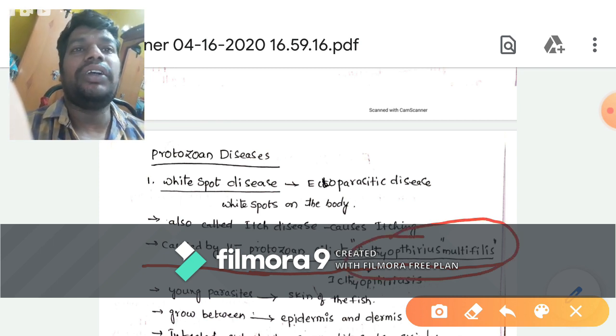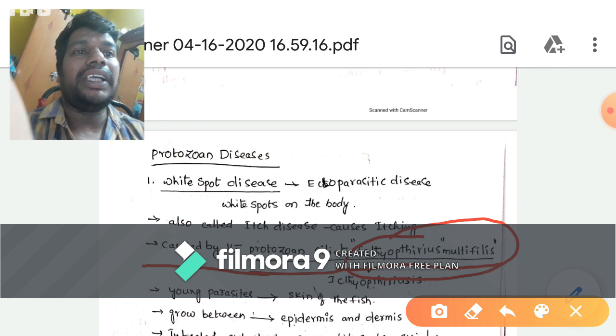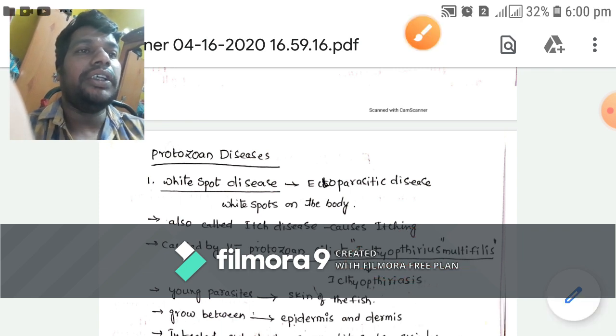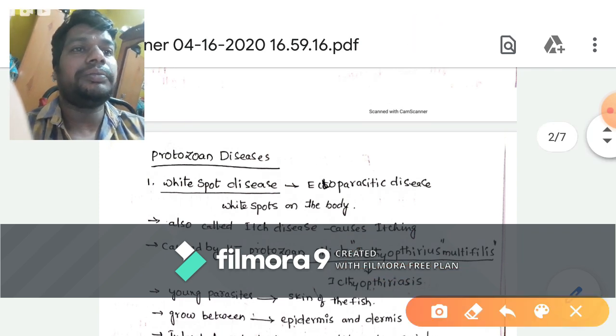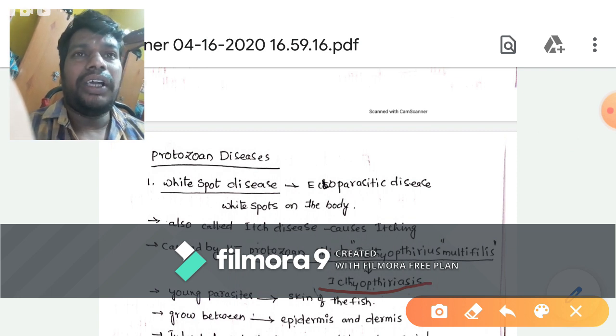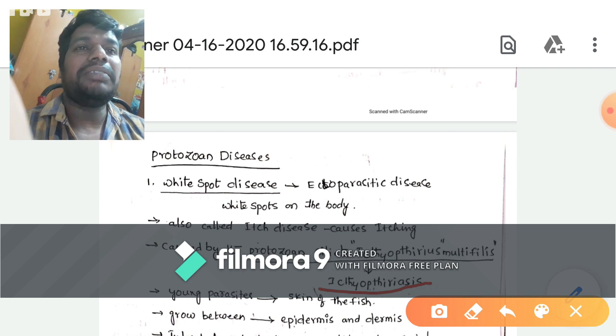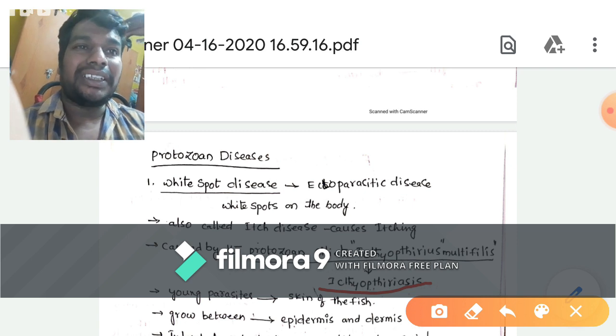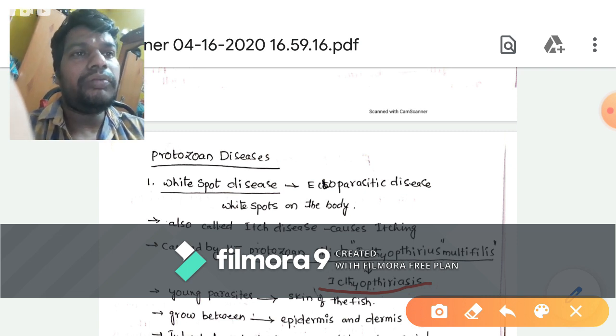Ichthyophthirius multifiliis causes white spot disease, and it is also called ichthyophthiriasis, because it is caused by Ichthyophthirius multifiliis.